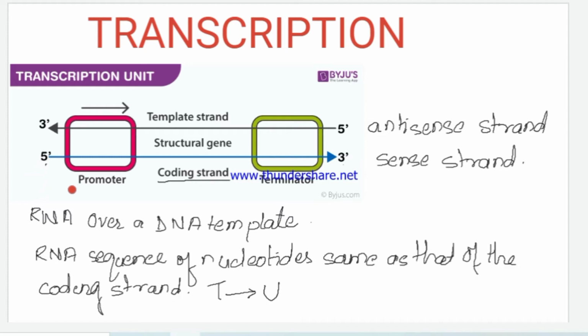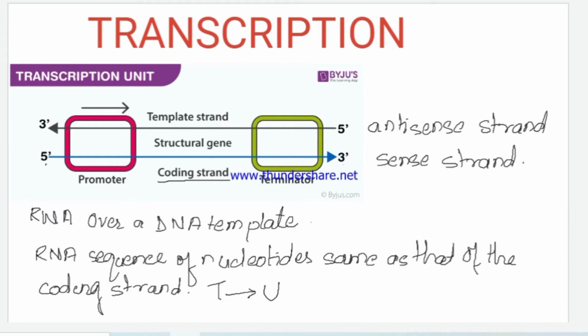Now, transcription always takes place in a transcription unit. So, this is the segment of the template strand which takes part in the process of transcription. It has a promoter region, the structural genes and the terminator region. The promoter region is present upstream and the terminator region is present downstream.